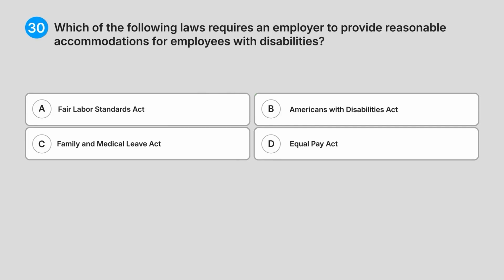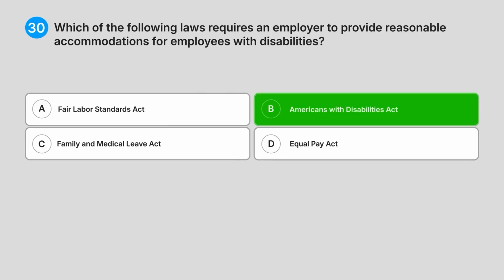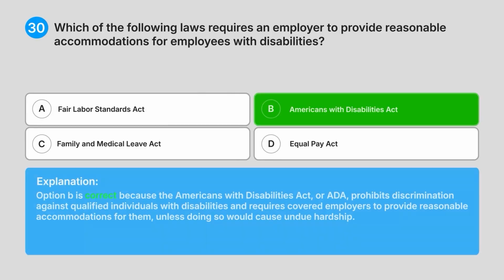Correct answer: B. Americans with Disabilities Act. Explanation. Option B is correct because the Americans with Disabilities Act, or ADA, prohibits discrimination against qualified individuals with disabilities and requires covered employers to provide reasonable accommodations for them, unless doing so would cause undue hardship.